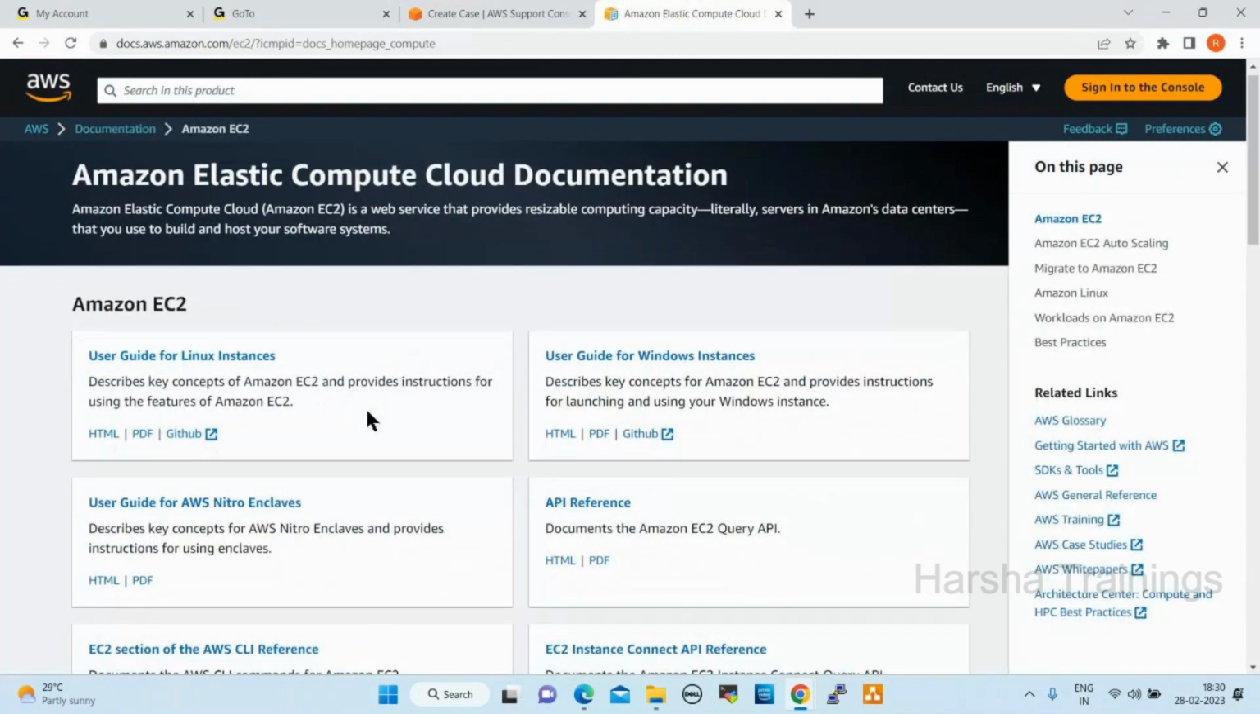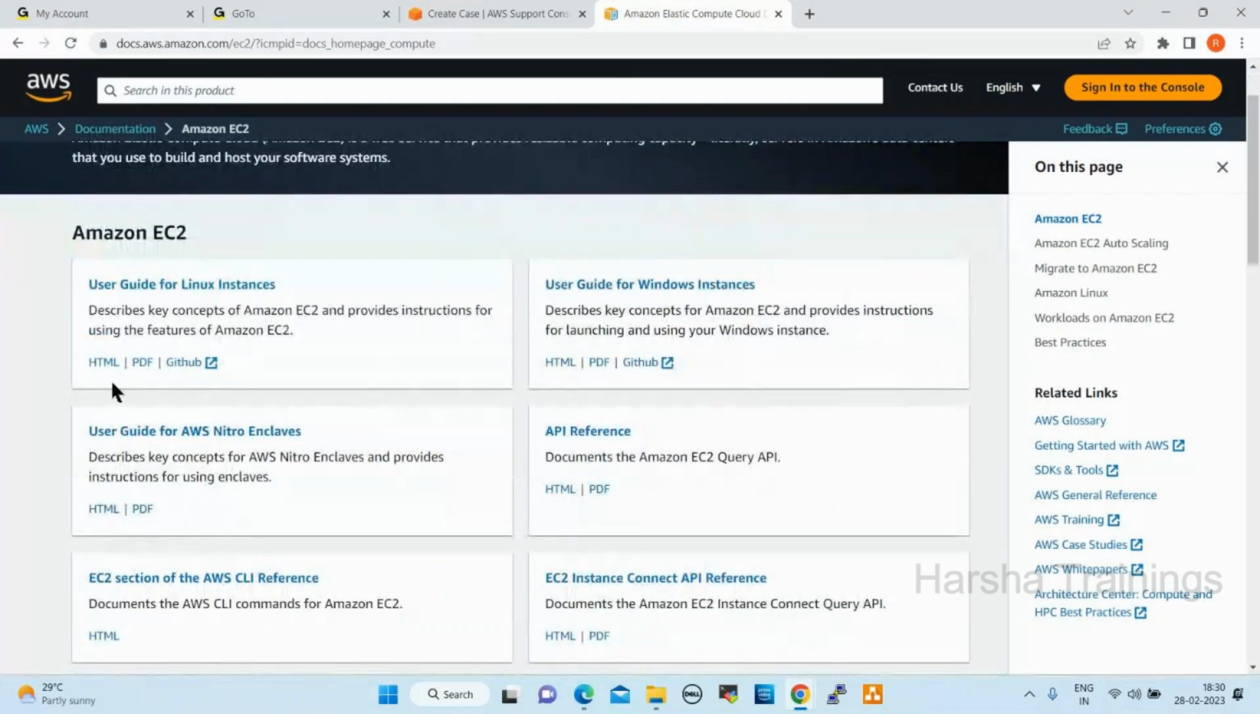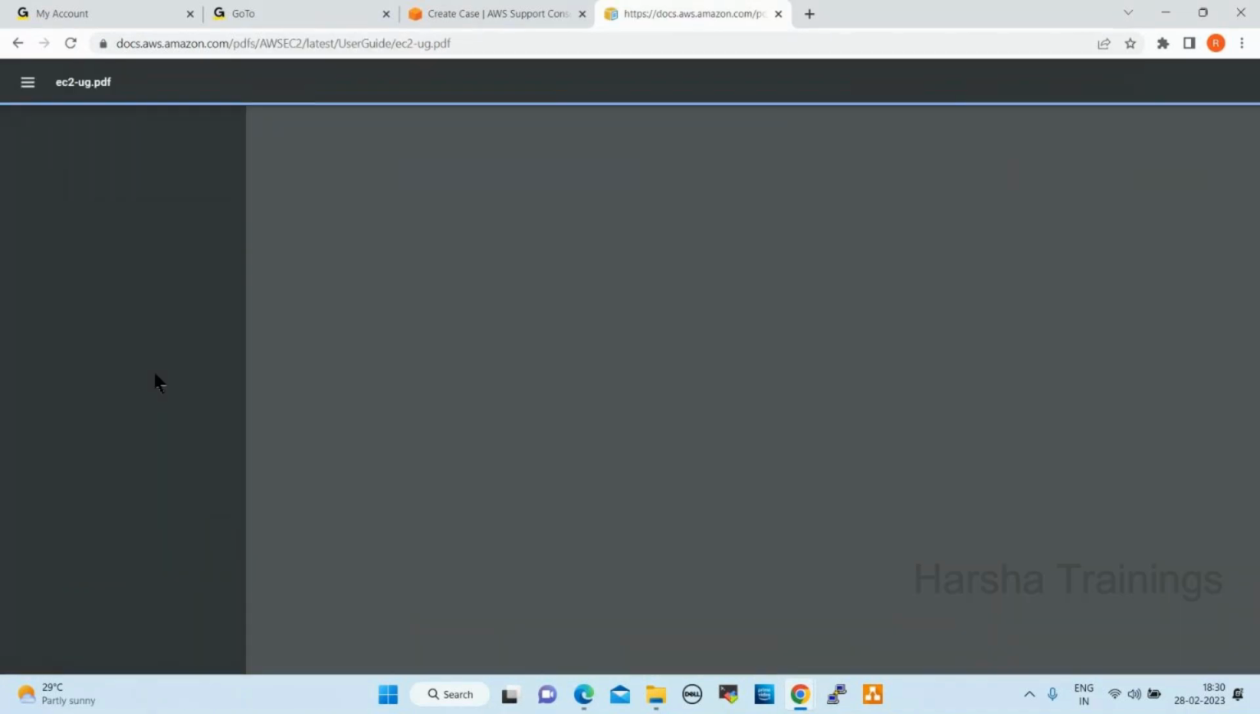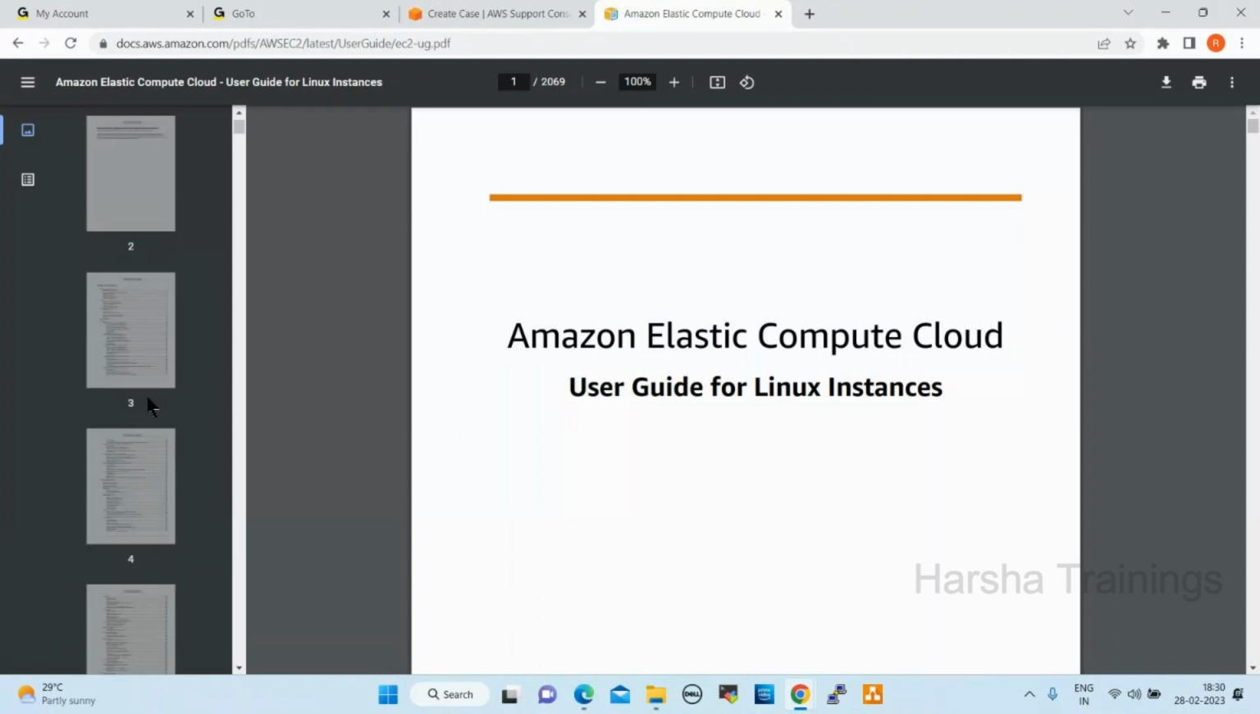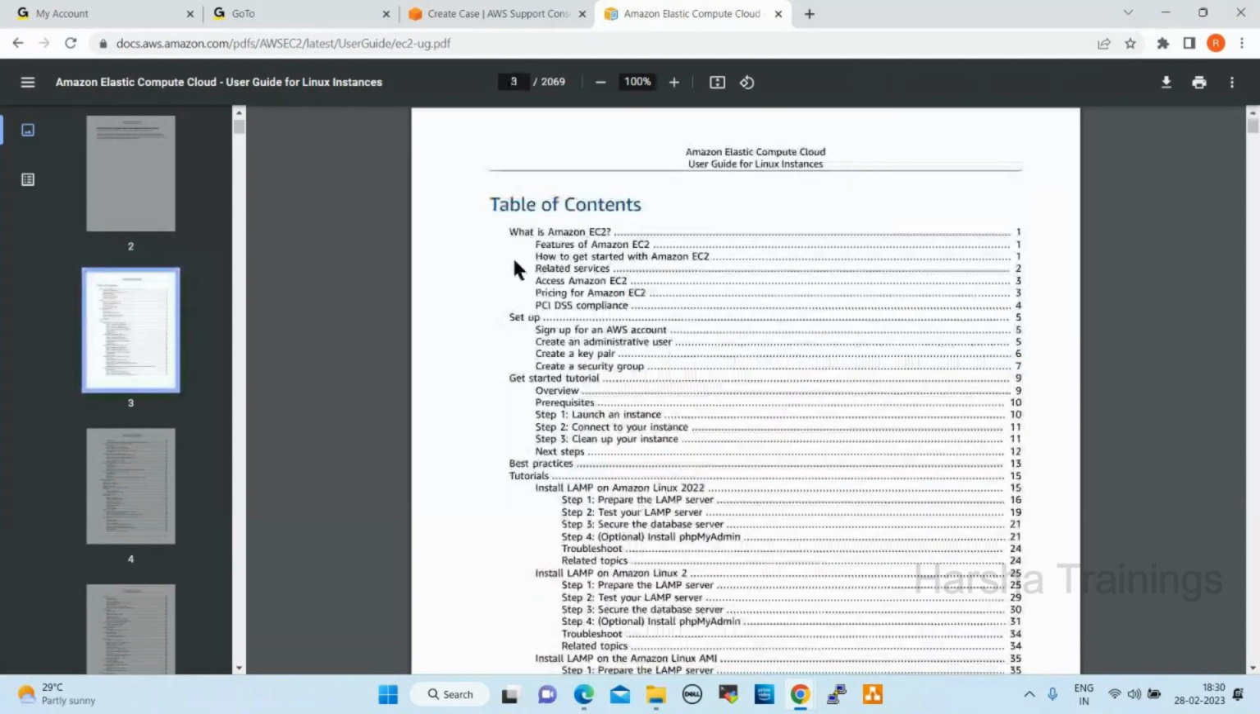Once I click on this EC2, see here: HTML format, PDF format, GitHub. Different formats are there. Click on PDF and the document will open in PDF format. See here, this is the PDF document. If you go down here, this is the official detailed documentation. You can go through it and check whatever you require.